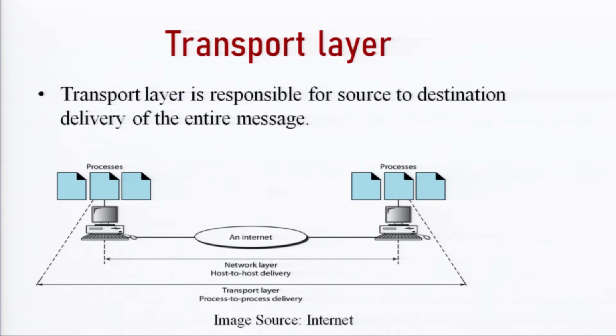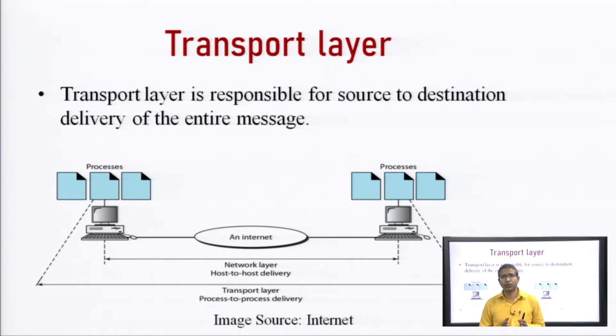The transport layer is basically responsible for source to destination delivery of the entire message. Here it is process to process communication, and it is in-order delivery. Basically, if a message has, suppose, 10 packets, then it ensures that all the 10 packets have been received at the receiver end, and arranged in the same sequence as they were at the sender side. So, it ensures this.